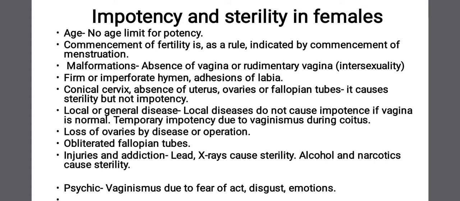So local or general diseases do not cause impotence if the vagina is normal, but temporary impotency can be there due to vaginismus during coitus. At the time, maybe because of fear, disgust for the act, as we have seen in male, or because of some emotional disturbances or fear about the act of sexual intercourse, there can be vaginismus. Vaginismus is spasm of the vagina. So the vagina will undergo spasm and will not allow the penis to enter, and that will cause temporary impotence. This is commonly because of some emotional or psychological disturbances.